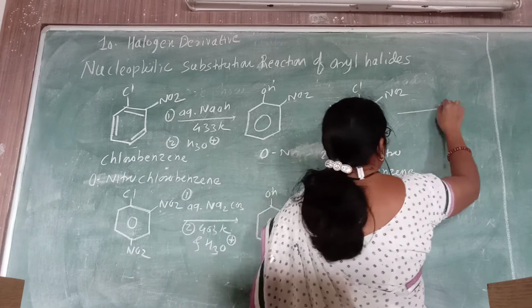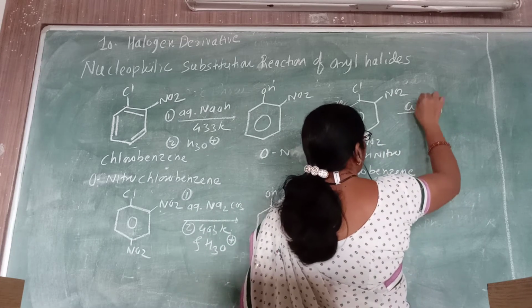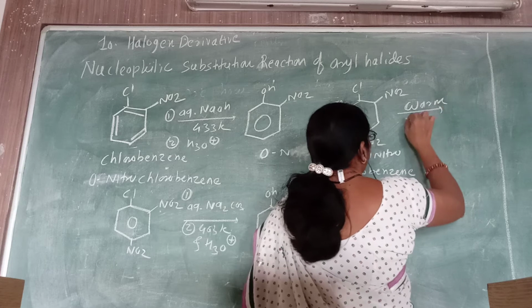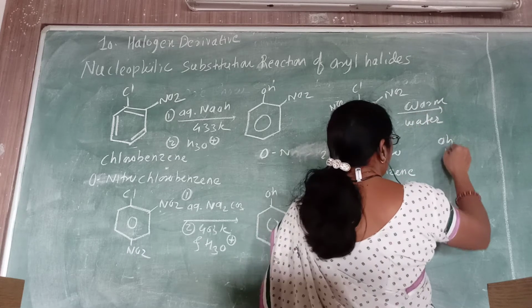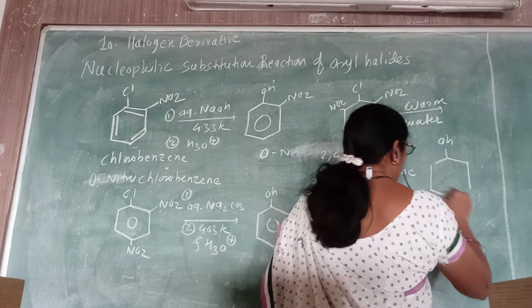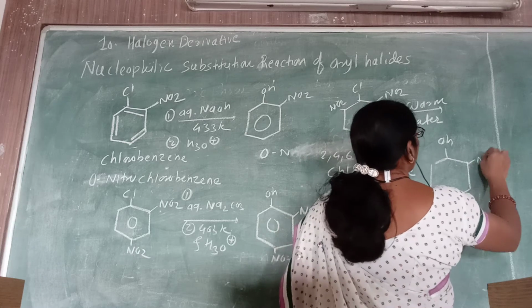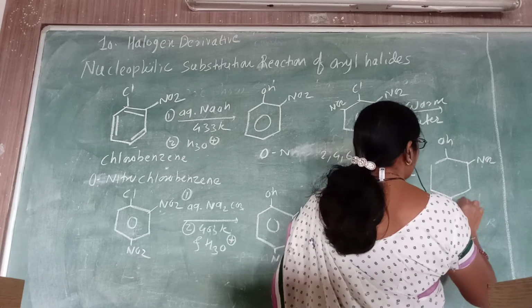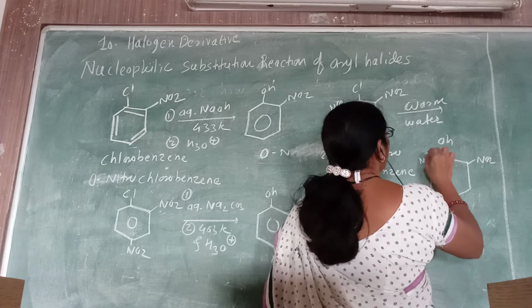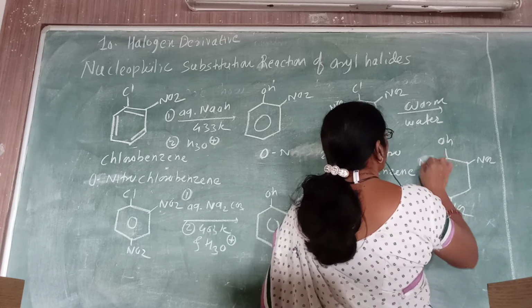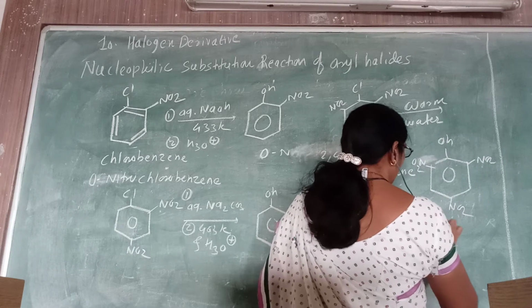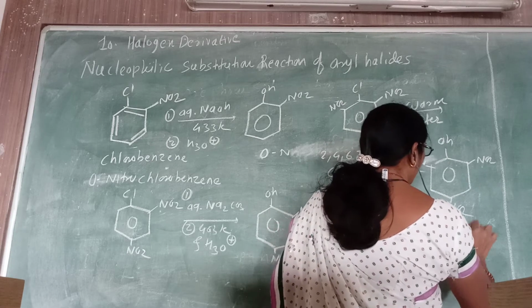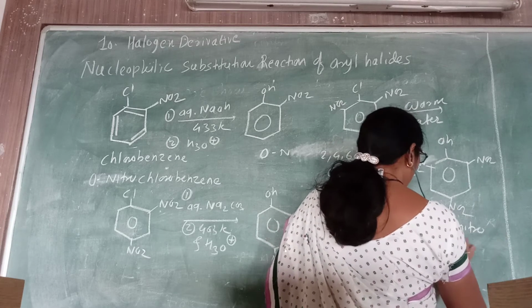If we allow it to react with simple warm water, the warm water can favor this reaction, and you get the product 2,4,6-trinitrophenol very readily.